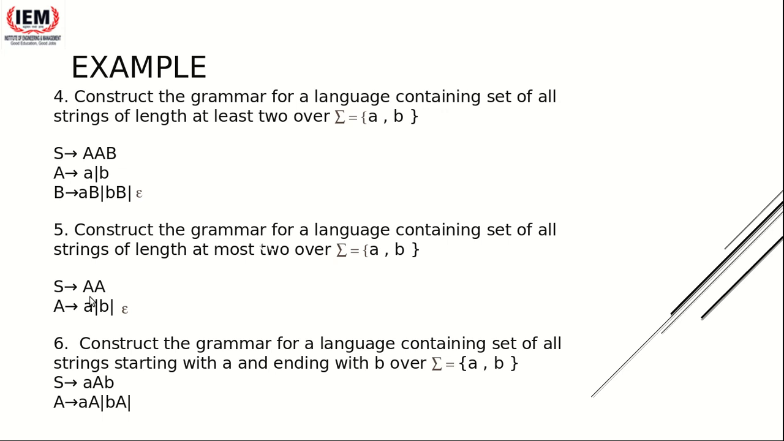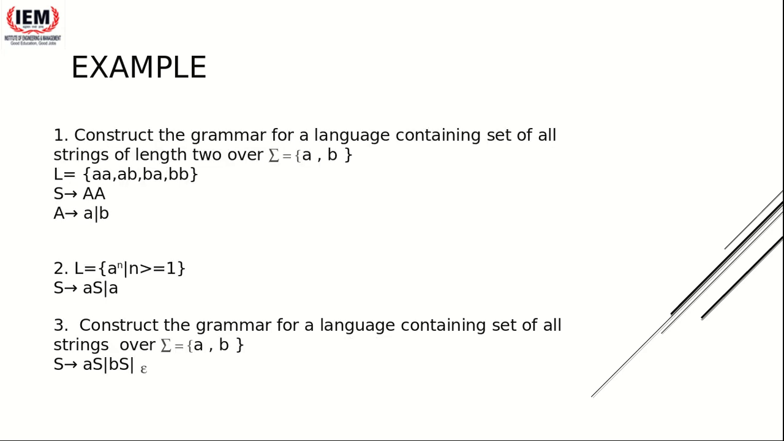No, it's clear. But had it been at least n, then you could have done A to the power n, like S tends to A to the power n. We have already seen this one. Yes, ma'am. So for at least n, we can do it that way in general, as a formula.